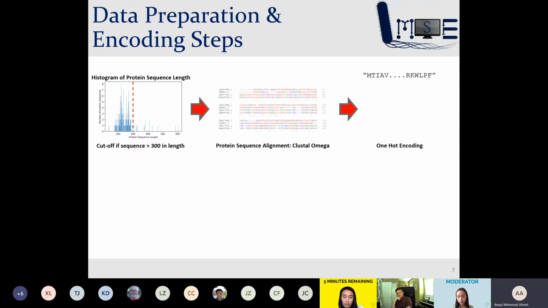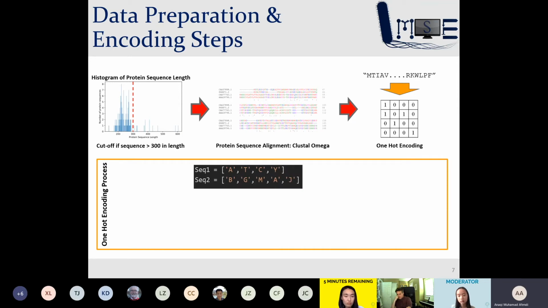Lastly, we performed the encoding step. We chose one-hot encoding as this is the encoding method of choice, as it allows for the simple conversion of the protein sequence into a numerical matrix format. This step is crucial as the machine learning model cannot perform logic on strings. It can only process them numerically. I will briefly explain how the method of one-hot encoding works.